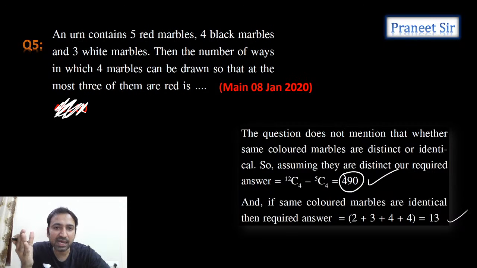But actually, unless he mentions all the red marbles are identical, generally we take distinct marbles only. He's just saying red color marbles, not whether they are distinct or identical. Unless they mention identical, we take it as distinct only. So that's why 490 is the answer. Correct. Perfect. Let's move to the next one.